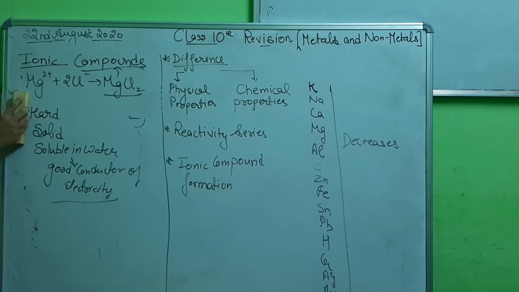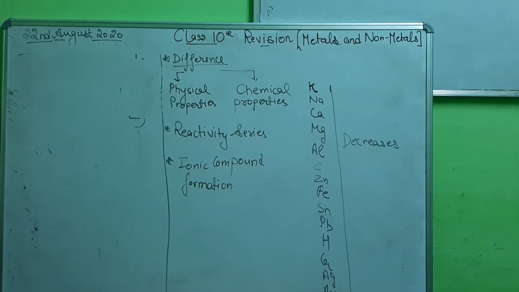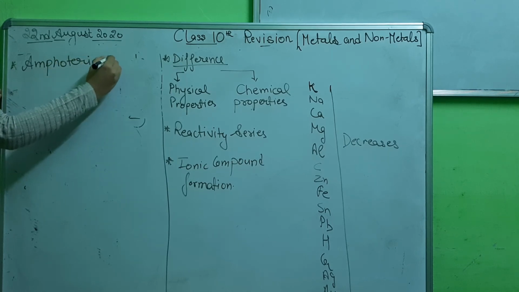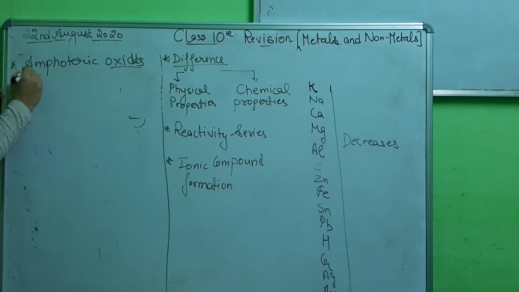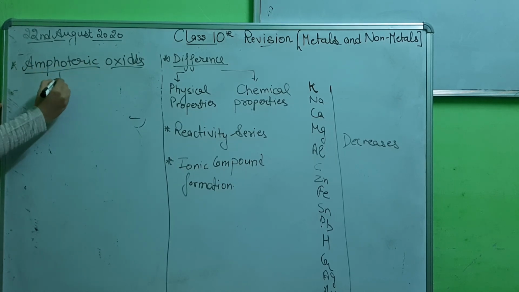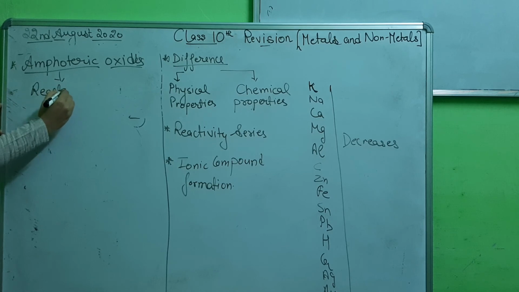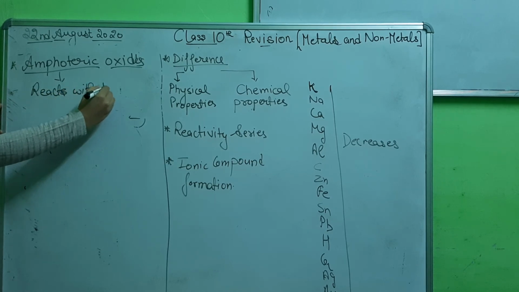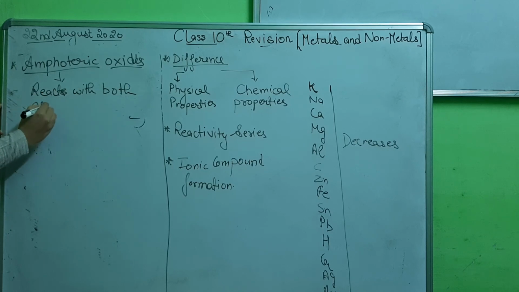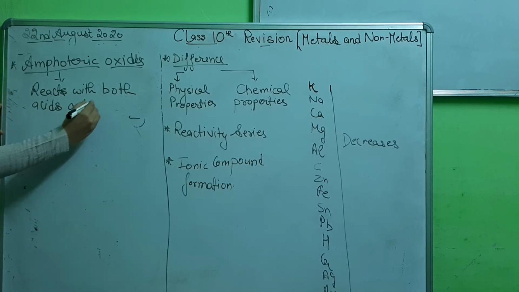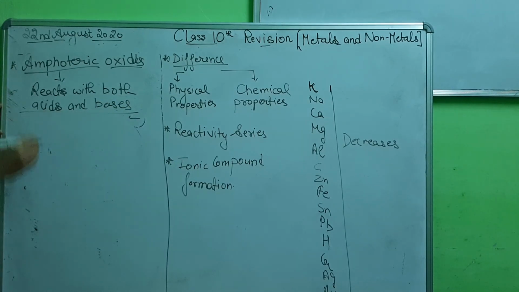There is one more thing, amphoteric oxides. We studied the oxides of metals and non-metals. There is one important term, amphoteric oxides. What are these oxides? These are those oxides which react with both acids and bases. These are known as amphoteric oxides. All oxides will not react with both acids and bases. There are some which react with both, and they are known as amphoteric oxides.